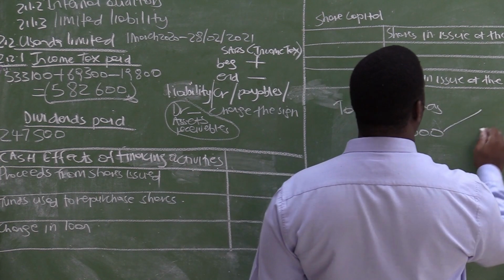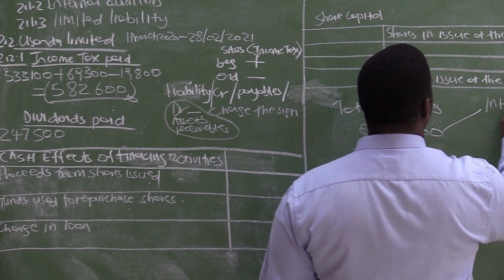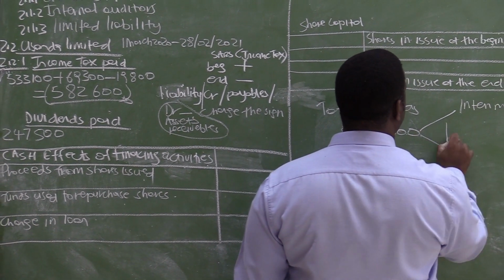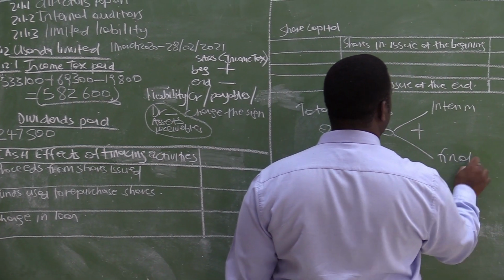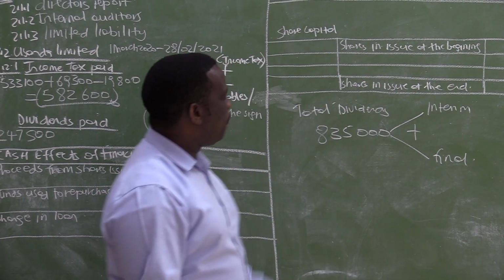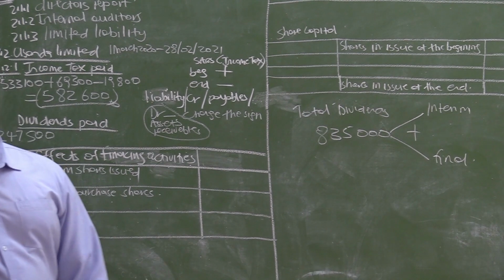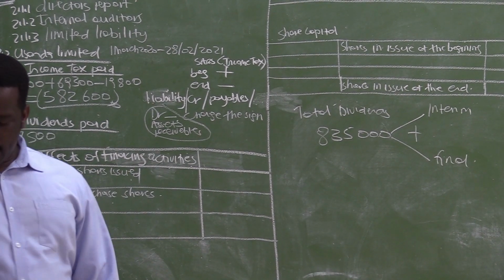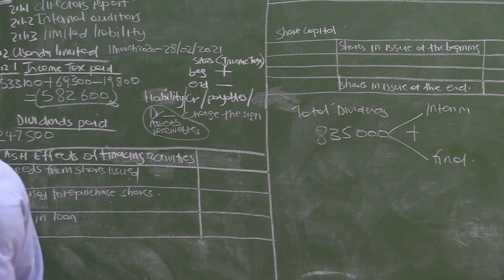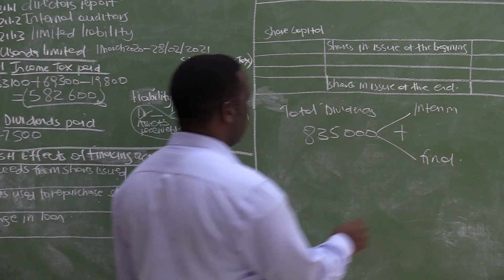And we know that the total dividends are made up of interim plus what? Plus the final dividend. And fortunately, we do have the final dividend, which is shown as shareholders for dividends at the end. The final dividend is 340,000.